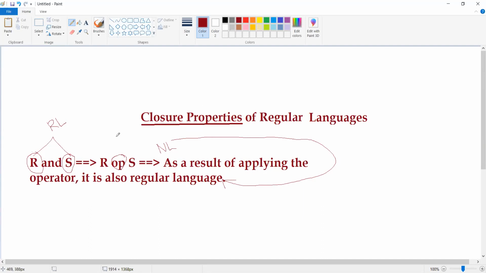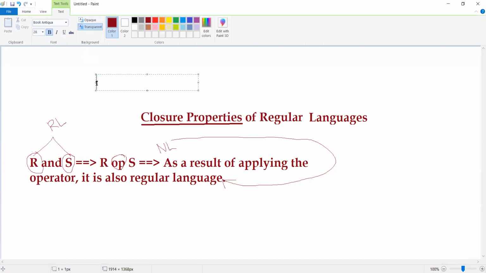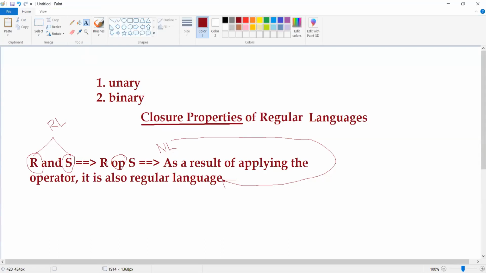Now, as we are all from a programming background, we know there are two types of operators. The first one is the unary operator, and the second one is the binary operator. In the same manner here also, the binary operator can be used only when we have two operands.